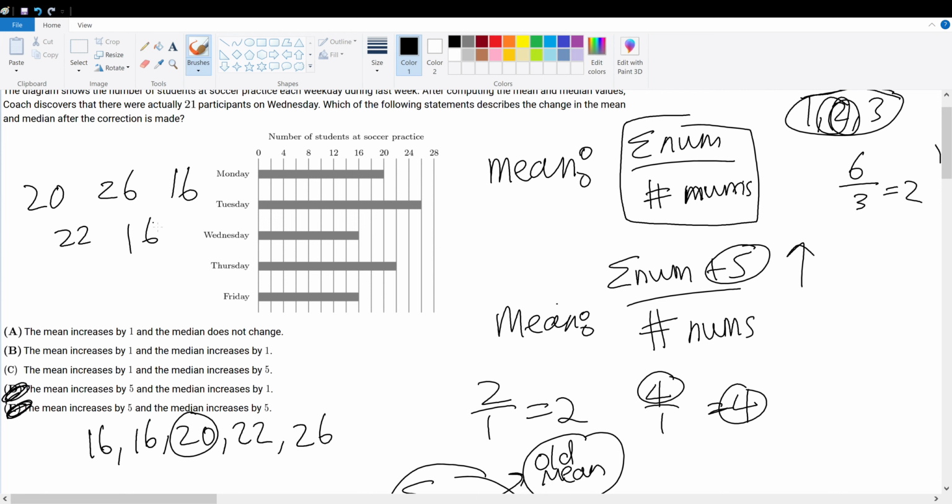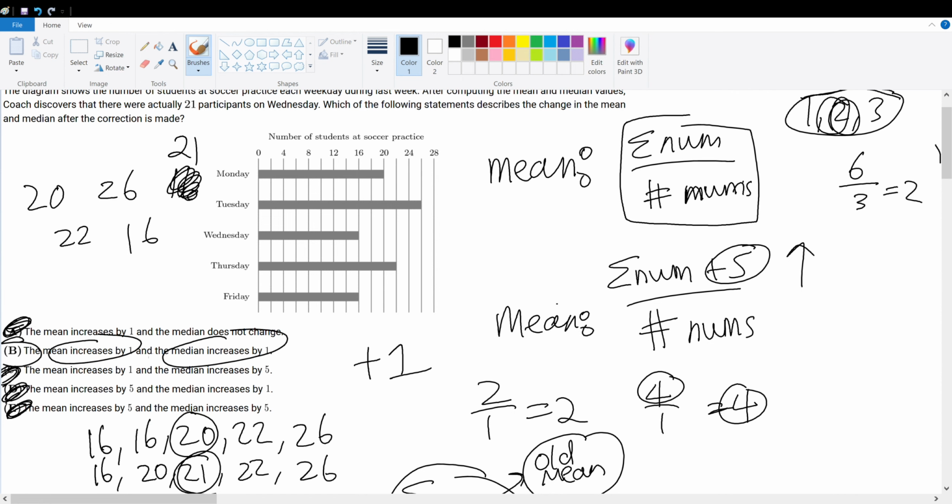But what about now? Wednesday is no longer 16. Wednesday is now 21. So how would this change? Well, we have 16, then 20, then 21, then 22, then 26. The new median is now 21. 21 versus 20 is a 1-point increase. So that means the mean will increase by 1, and the median will not increase by 5. The answer would be B. The mean would increase by 1, and the median would also increase by 1. It's B.